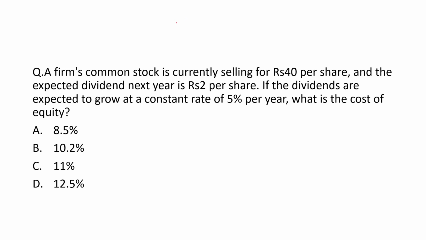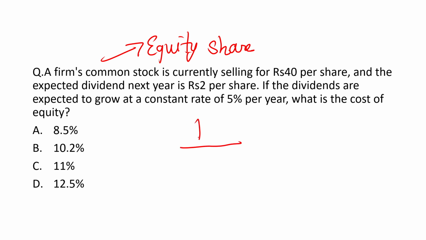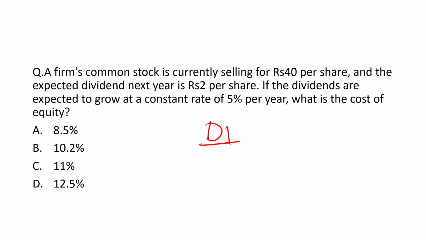A firm's common stock is currently, common stock means the equity share. The equity share is selling at 40 per share. Same formula you have to use, but here it is mentioned that there is a constant growth rate of 5%. So no need to worry, you have to put the formula, D1 by P0 plus g.